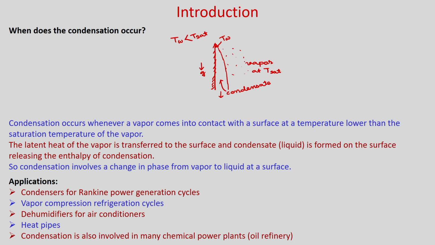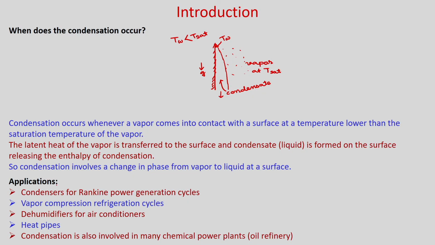One good example is when you bring a cold drinks bottle out from the refrigerator and keep it in the ambient, then you will see that condensation takes place on the outer surface of the bottle, and generally you have seen that droplets are formed and those droplets just come in the downward direction. So, this is one example of condensation.